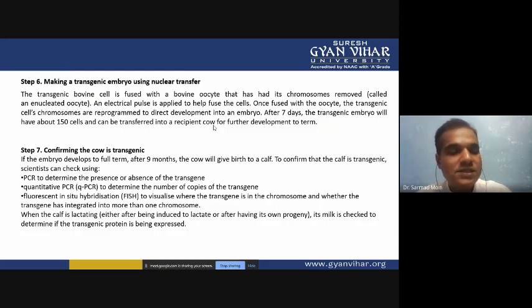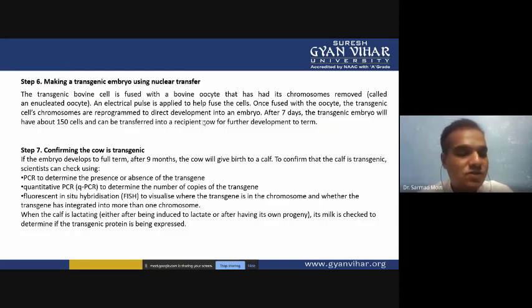Then the next method is the FISH method. Using the fluorescent in situ hybridization technique, we can visualize the gene in our cell. We transfer fluorescently labeled primers, and these primers bind to the transgene, and if the transgene is present, then only it will hybridize.